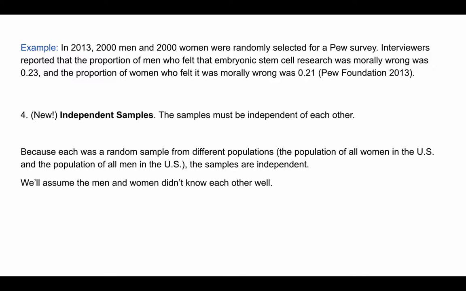And so in other words, because this was random, it's not like we're taking, say, married couples, or people who have some connection where their opinions would be the same or different for some specific reason. So if we select them at random, there's so many men in the US, so many women in the US that we're not going to get a bunch of pairs of men and women who have opinions that influence each other. We assume they don't know each other well, which would mean that opinions of these people would be independent.